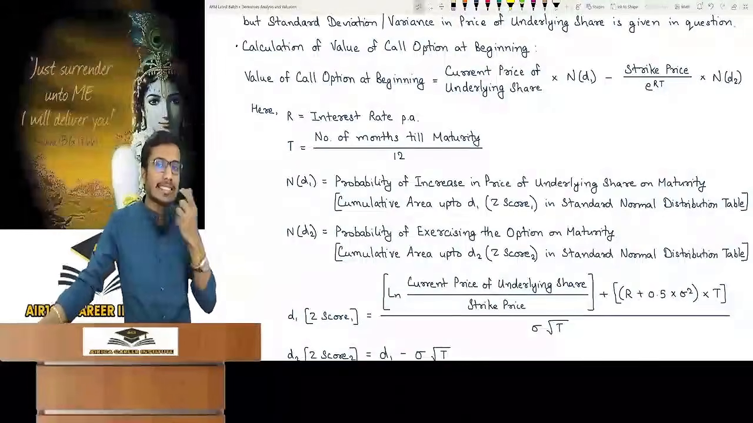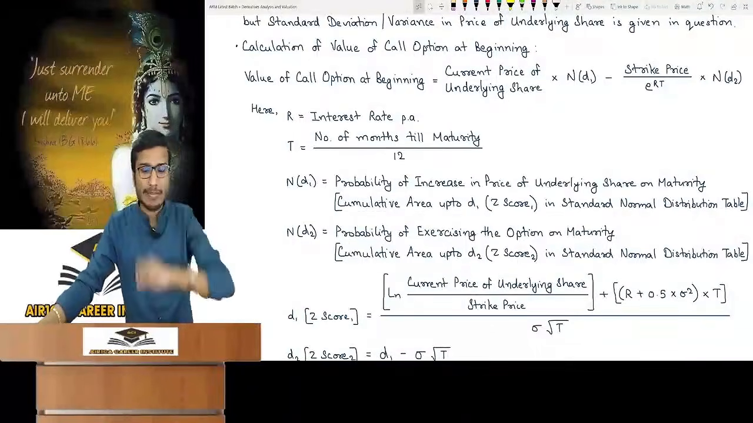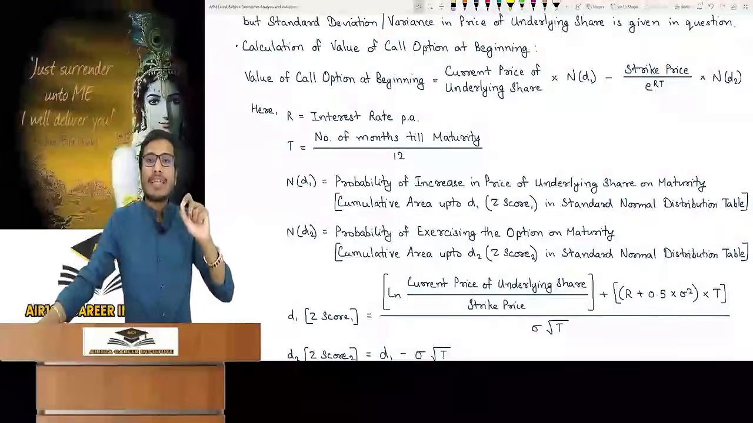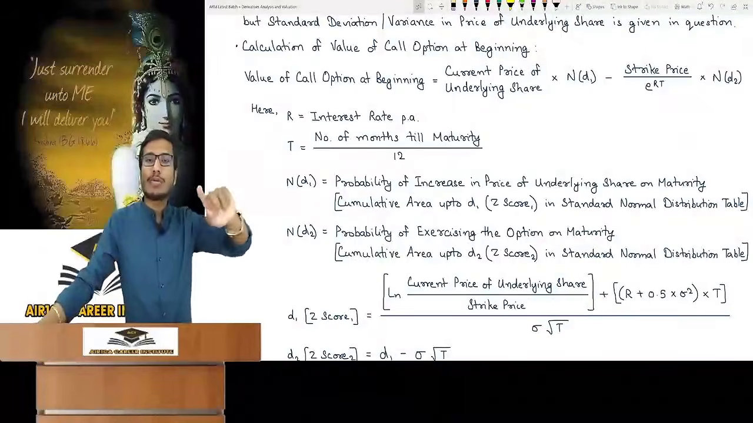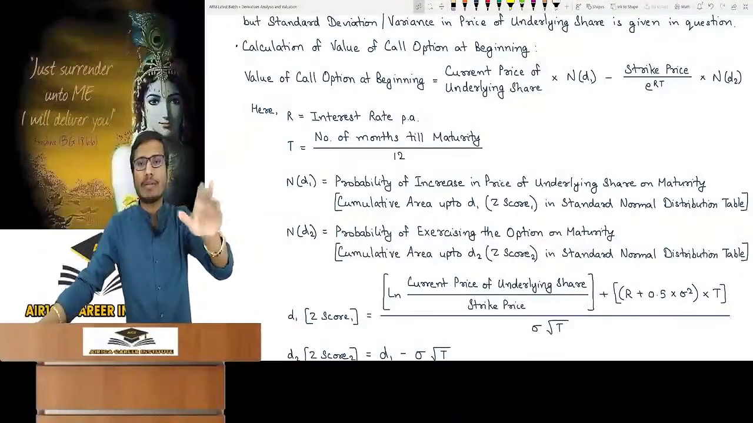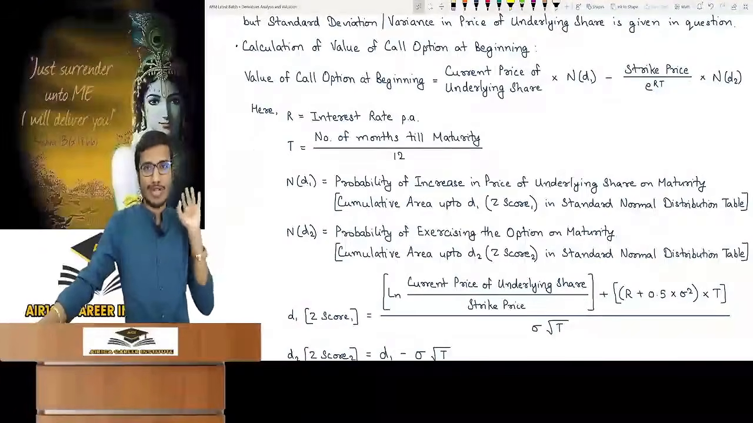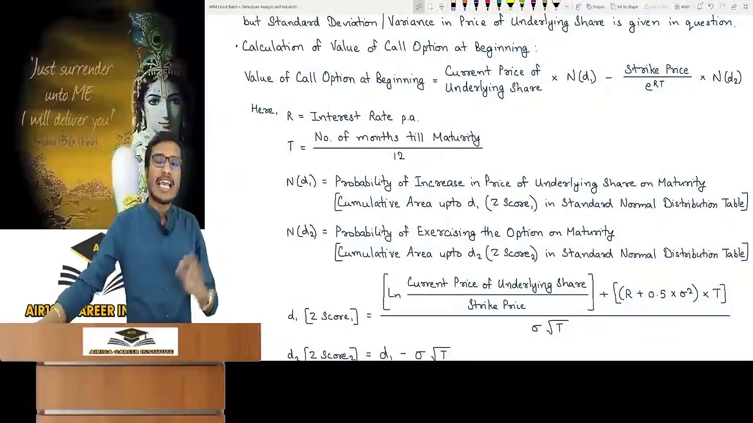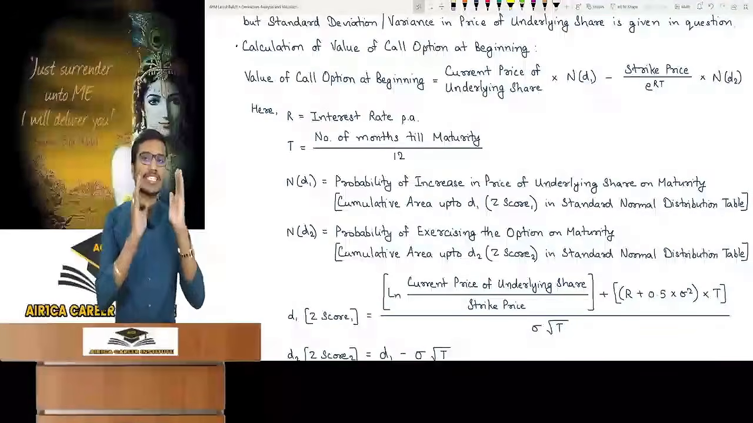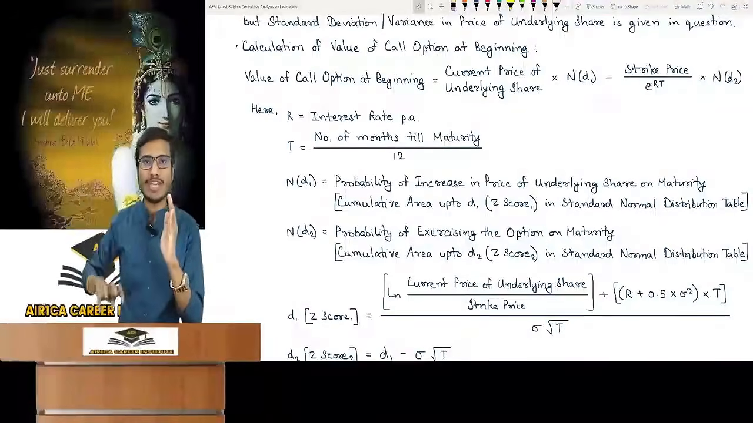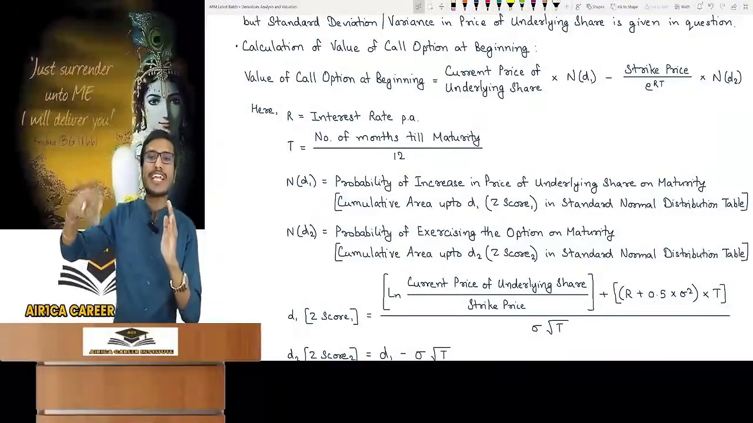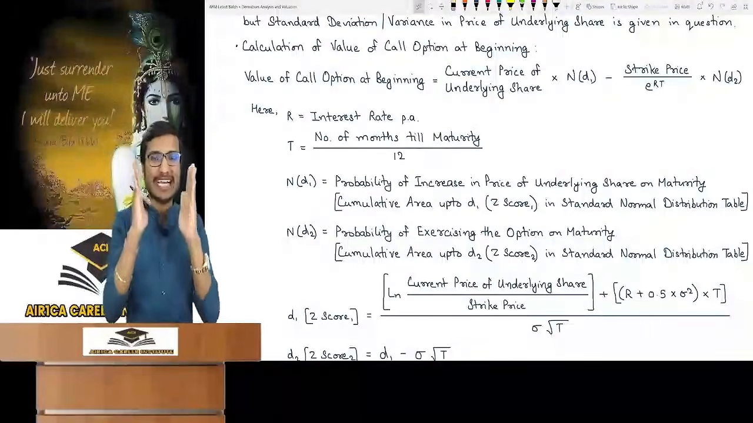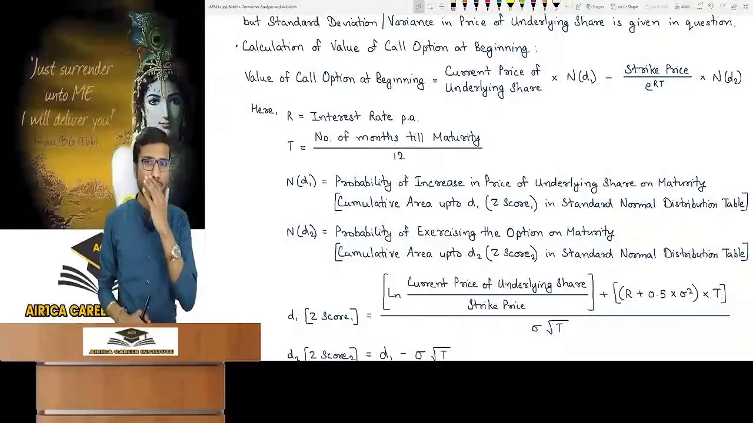Now how to find the probability, how will N(d1) and N(d2) come? To calculate probability, there is a standard normal distribution table. I have taught this in detail in the risk management chapter. Those who don't know, watch the revision video. In the standard normal distribution table, there is a z-score against which the cumulative area is given. That cumulative area reflects the probability, so we need the z-score and the standard normal distribution table.